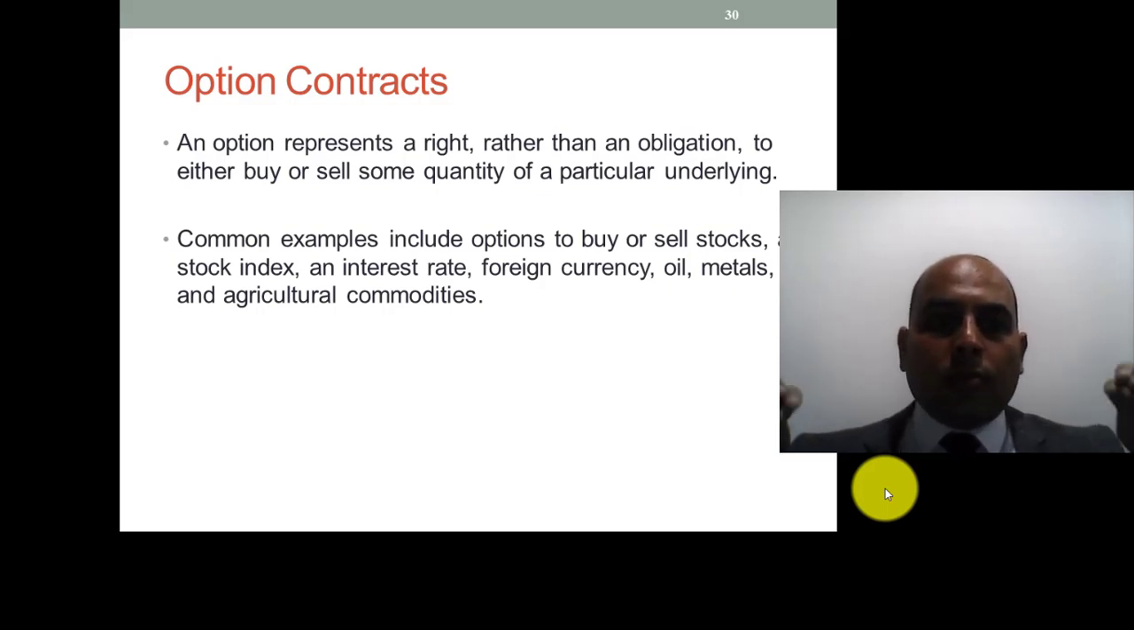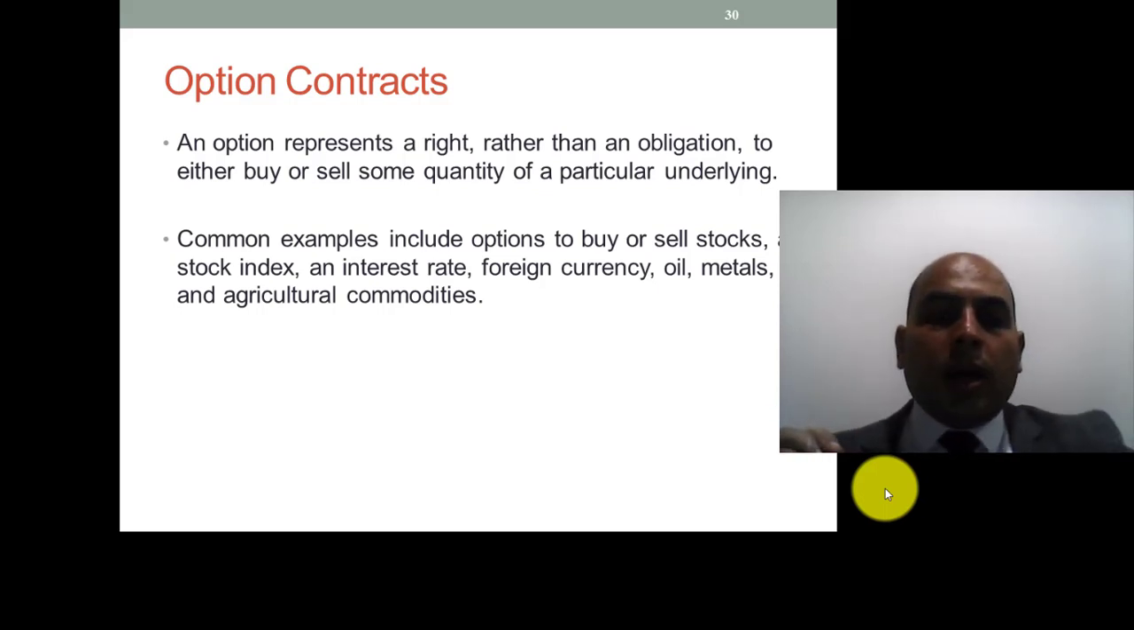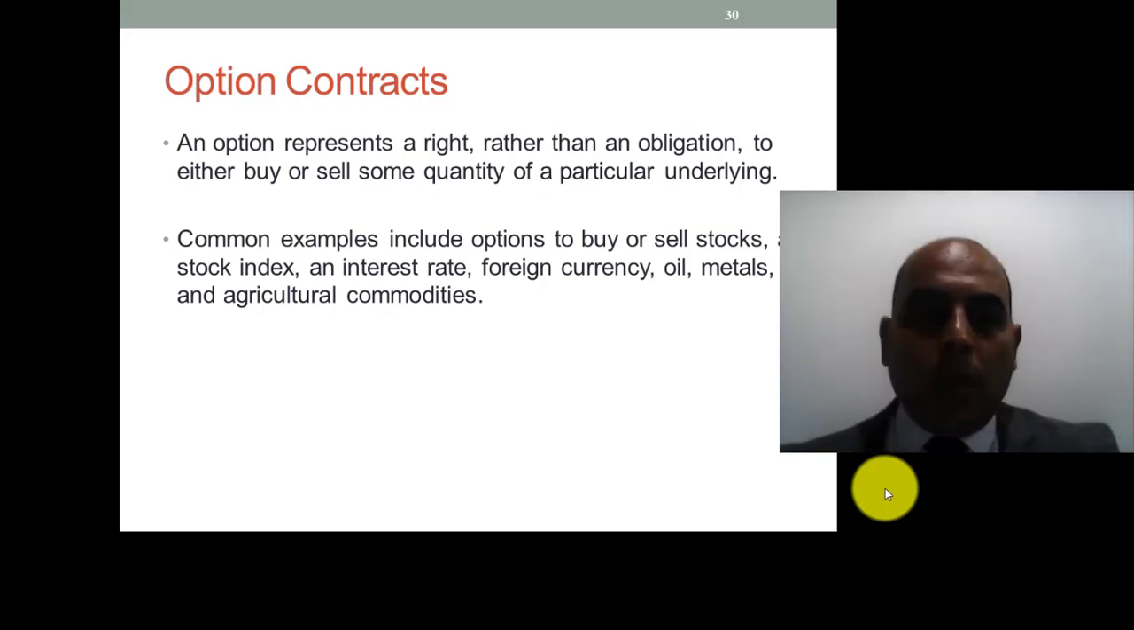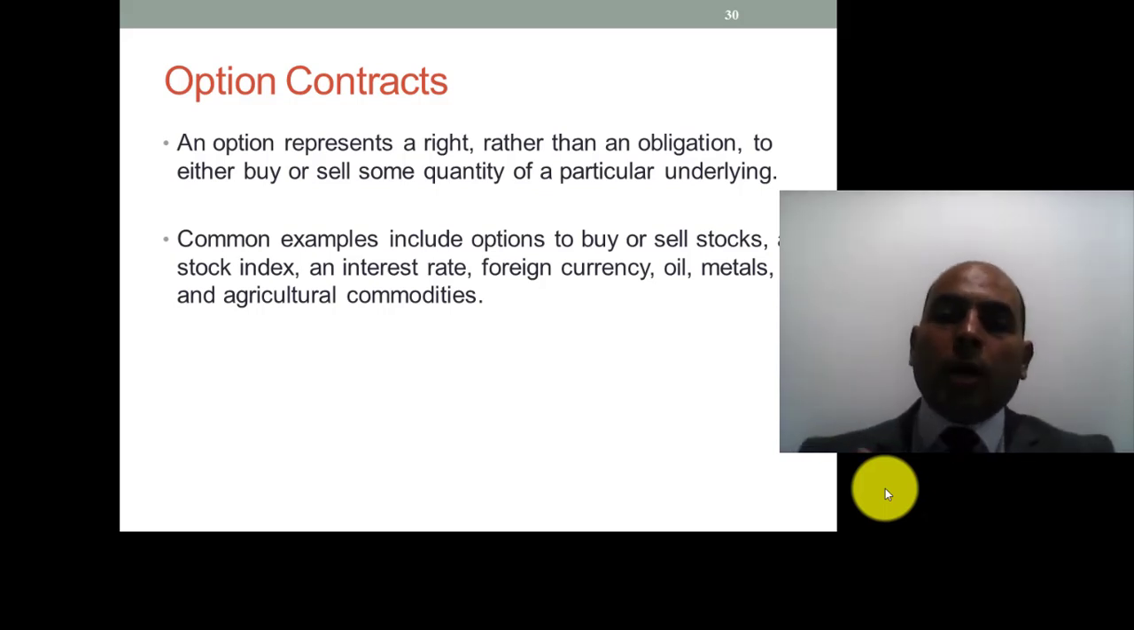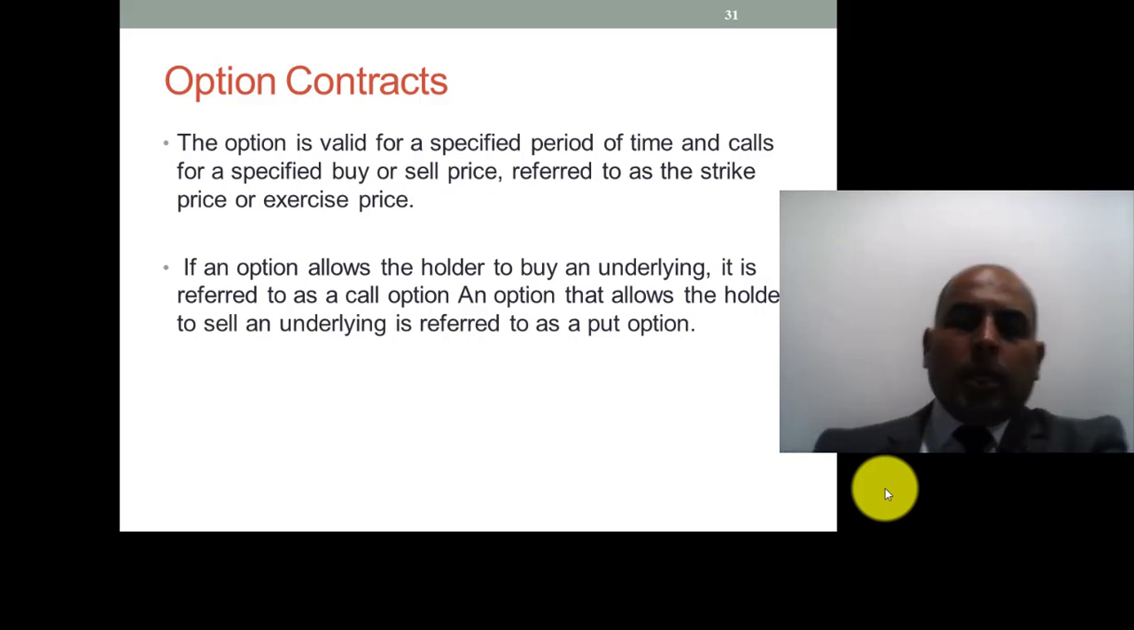In a forward or future contract, you don't have the right to not execute the agreement. But in the option, you have the right to execute it or not to execute it. This is the main difference. Common examples include options to buy or sell stocks, foreign currency, oil, metal, etc. Whatever you want, you can create an option to buy or to sell it.